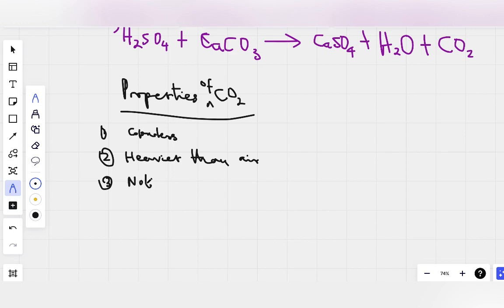Not support combustion, meaning things do not burn in carbon dioxide. You don't bring anything and put it in carbon dioxide and start to burn. In fact, it's used for quenching what is burning.